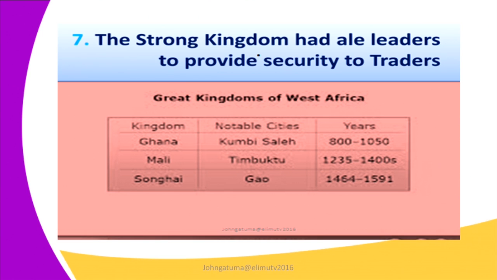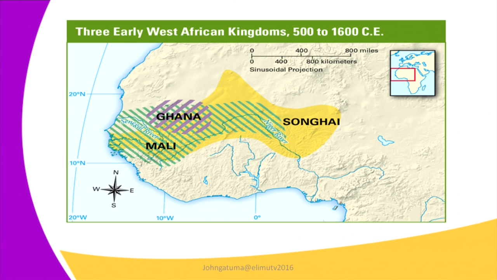And therefore, this provided security to the traders. As the traders were carrying out their daily activities, the leaders in this kingdom were able to protect the merchants. We have other kingdoms, very strong ones, well represented now on the map. You can see Ghana, the Kubi Saleh. The Kubi Saleh was a very great and strong kingdom.